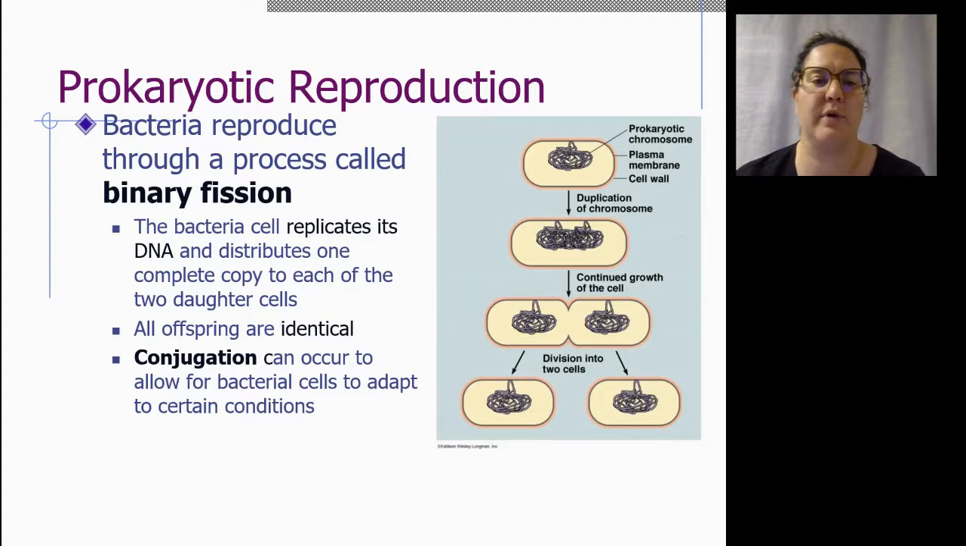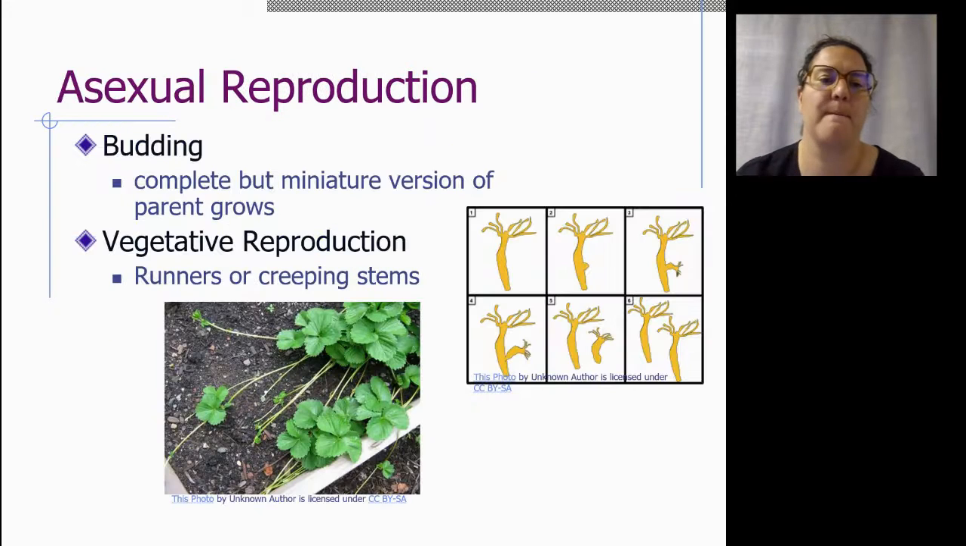So in prokaryotic reproduction, this happens in bacteria. They use a process called binary fission. The bacterial cell replicates its DNA and distributes one copy of each to its two daughter cells. And all the offspring are identical. And then conjugation can occur, which allows the bacterial cells to adapt to certain conditions. So conjugation would be absorbing other DNA into their DNA to allow them to survive in different conditions.